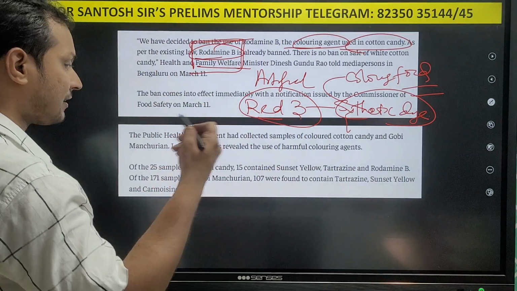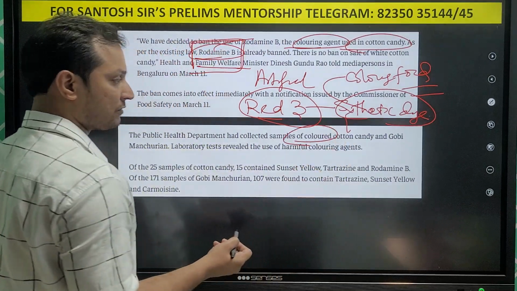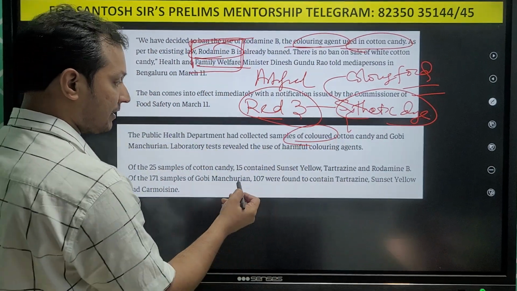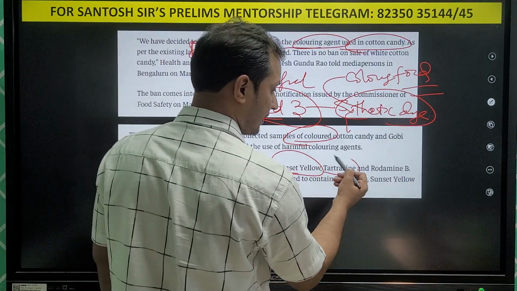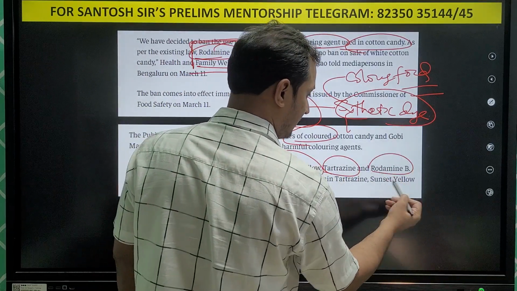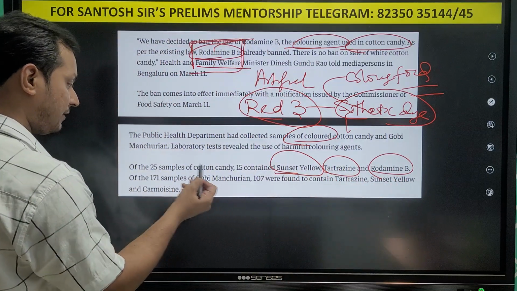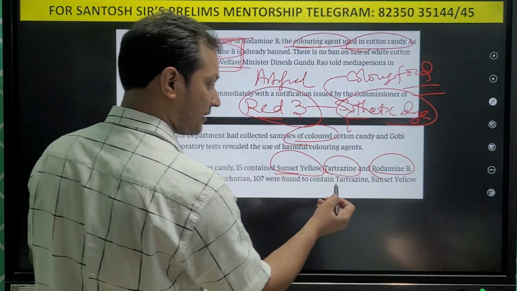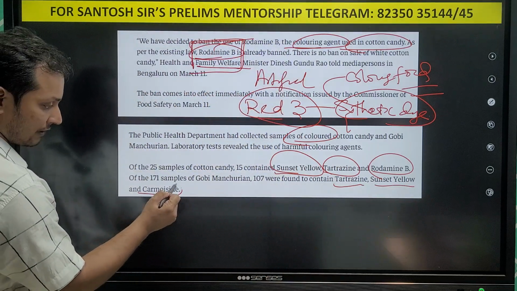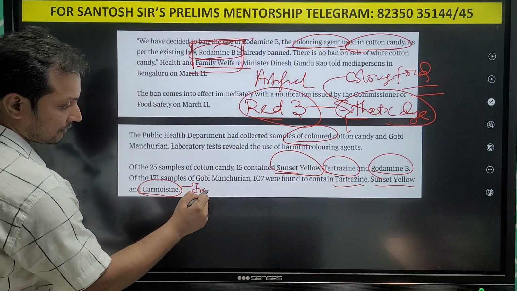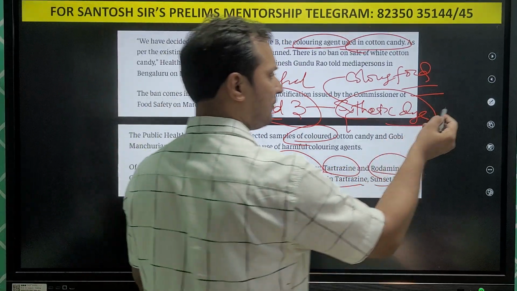And guys, there are other chemicals also which are used as coloring agents in foods which are harmful for us. You can see the names have been given: sunset yellow, tartrazine, rhodamine B. Okay, so this is also not good for health. You can see tartrazine, sunset yellow, and carmoisine. So these are some of the chemicals. They can give you the names, and they can frame similar questions.